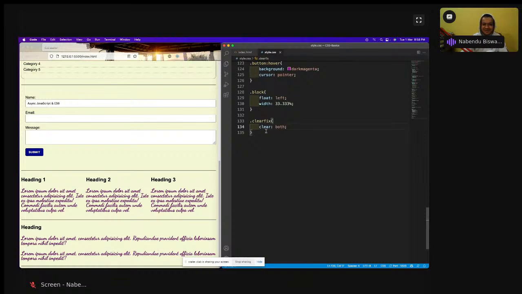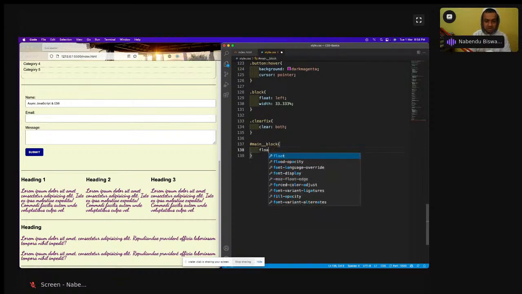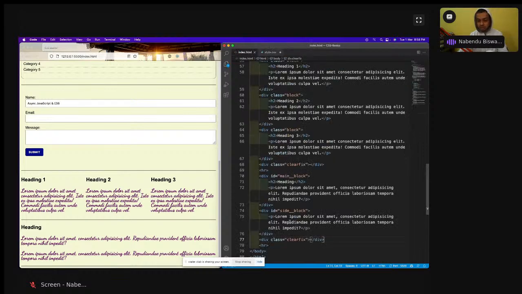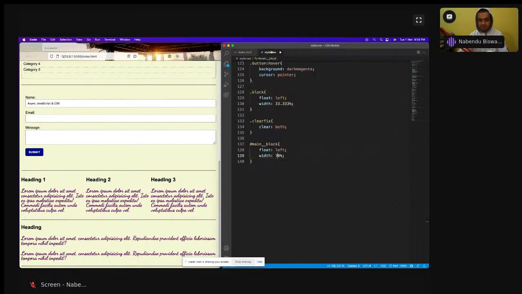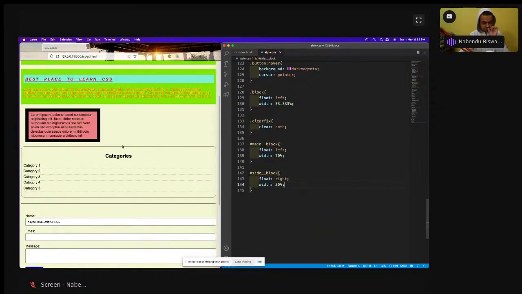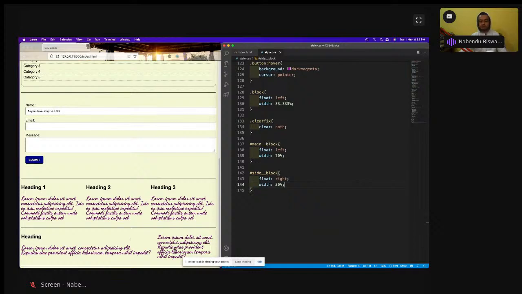Okay, so we'll come here and do the hash main underscore block and float is like left and width is not 100%, width is like 70%, because we're going to do a 2-column layout. And side block, hash of side block, and float of right and width is of 30%. Okay, so it is done, and see, it will be coming like this: float left and float right. Everything is coming perfectly. Okay, this is the 2-column layout.